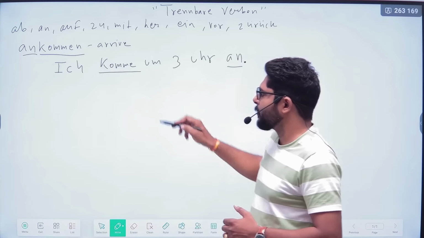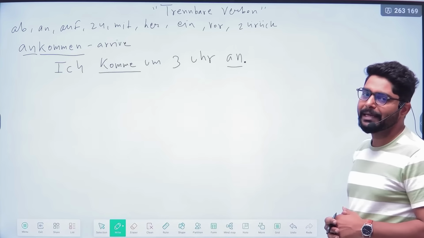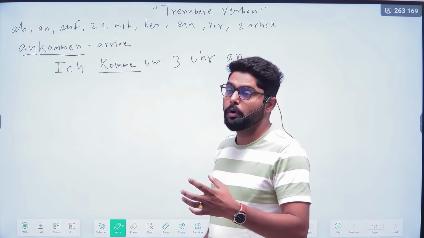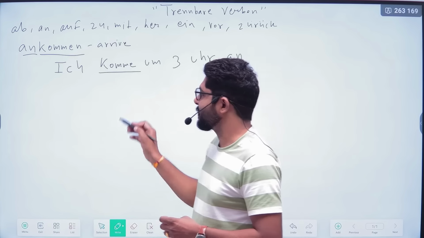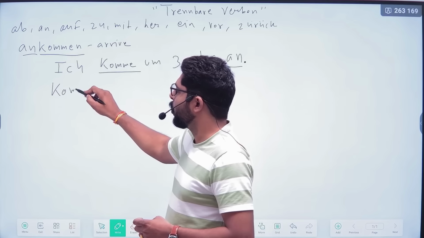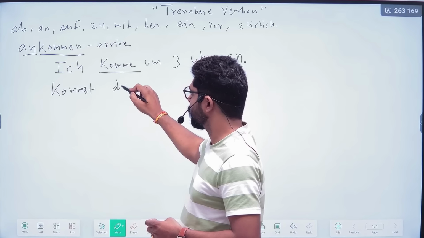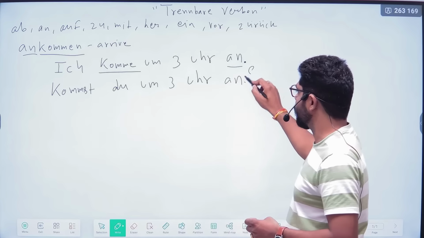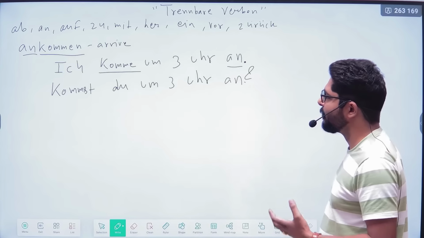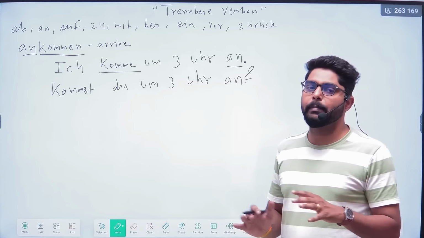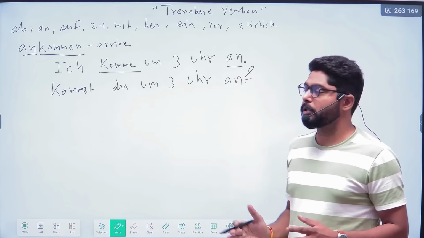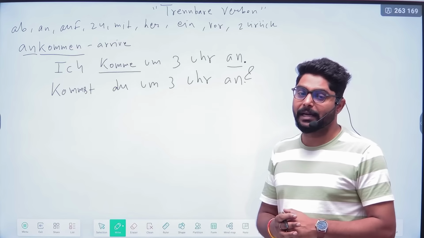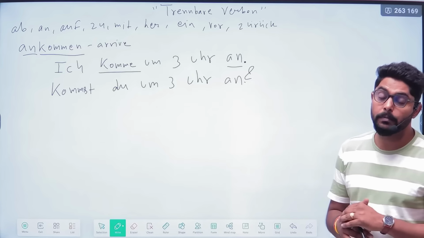Okay, so it is clear. An is coming at the end of the sentence. Always remember, if you are making a question, then the prefix will also go at the end of the sentence. How? Kommst du um 3 Uhr an? Will you arrive at 3 o'clock? So this is a very simple topic. You just need to separate the prefix and put it at the end of the sentence. There will be no changes in the verb conjugation.